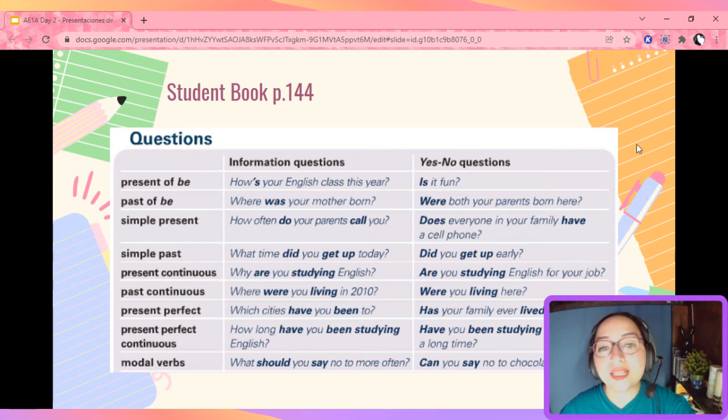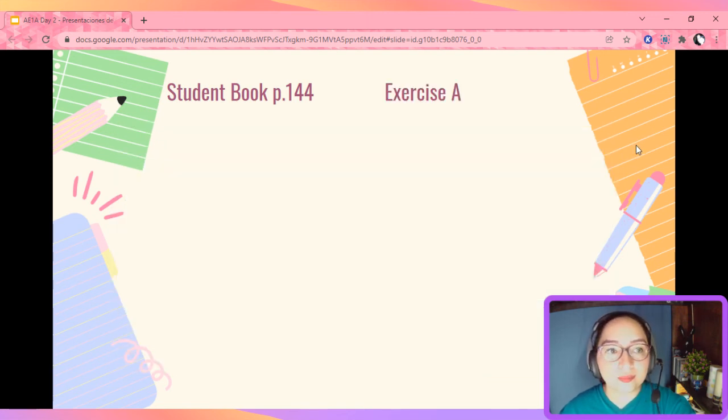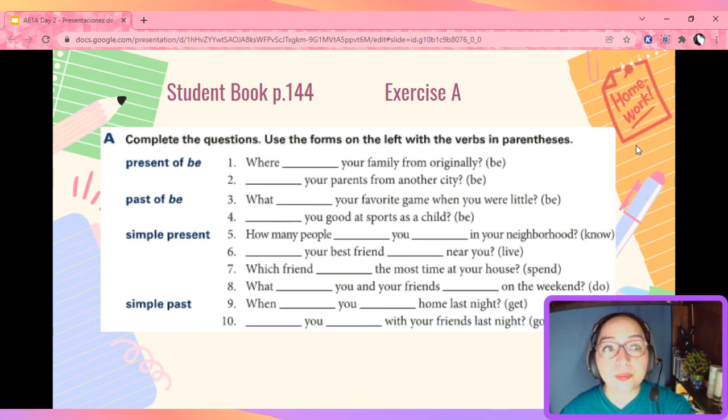Okay, let's go ahead and practice. So, we need to go to student book page 144, exercise A. This is going to be your homework where we're going to do a couple of examples. What we need to do is to complete some questions using the forms on the left with the verbs in parentheses. For example, 1 and 2 are the present of verb to be.